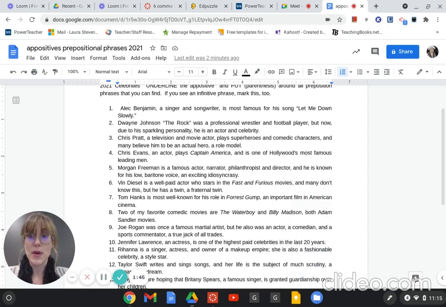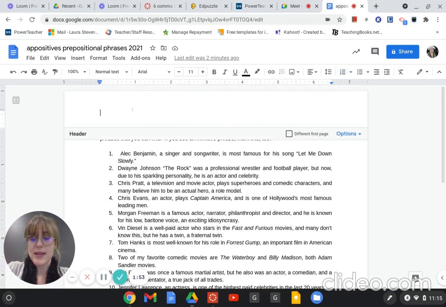So let's see. What is an appositive phrase? Let's just talk this out. It is also known as an epithet. Let me just type that up here because I have a list. Apparently I didn't really know that until I moved to Indiana and everybody told me I have a list. But the word epithet means a brief descriptive phrase used to characterize a person or a place. I commonly hear them when it comes to mythology, because that is a characteristic of an epic, that the hero has many epithets to describe him or her. So also places like Troy, city under siege. So that is what an epithet is, and I would say it's the same thing as an appositive.